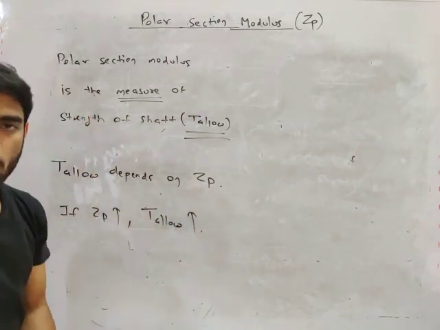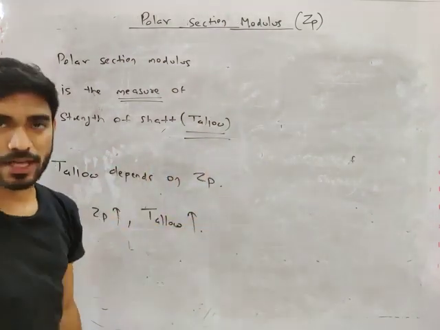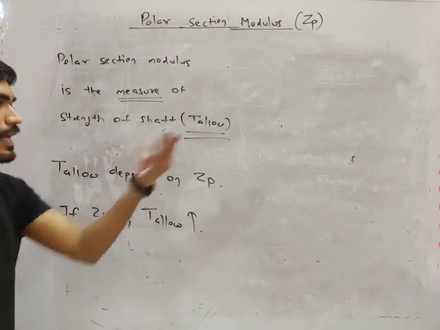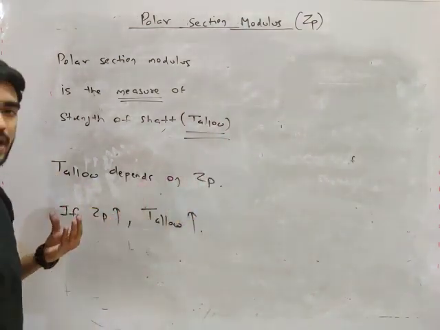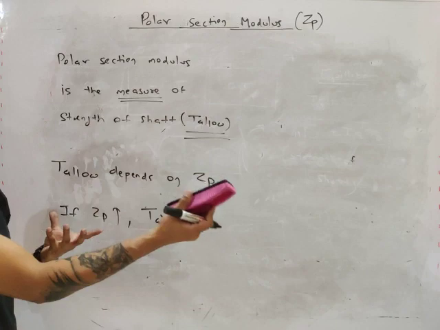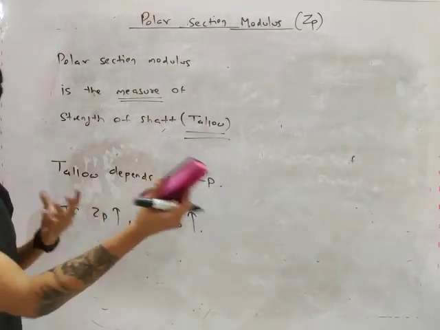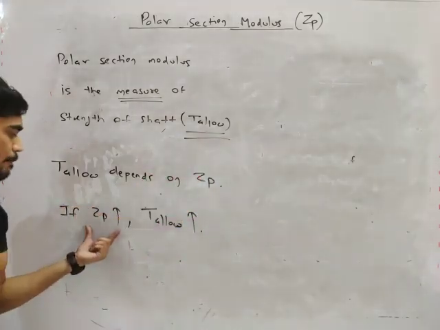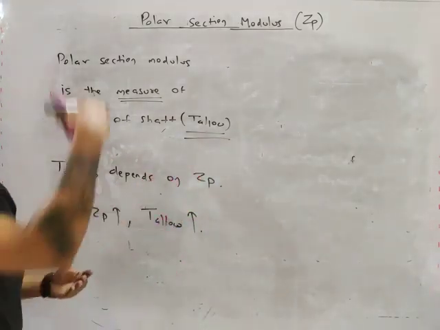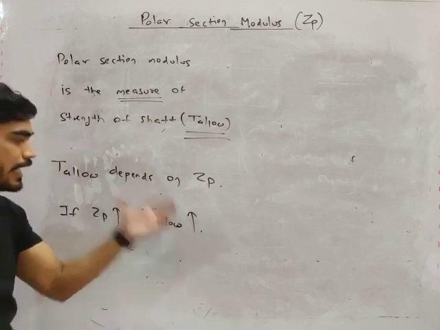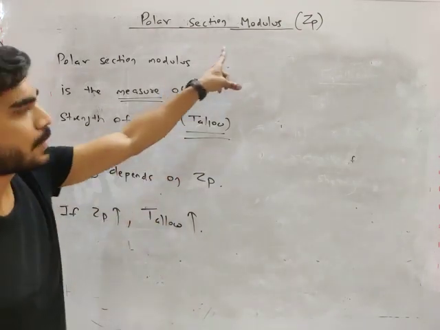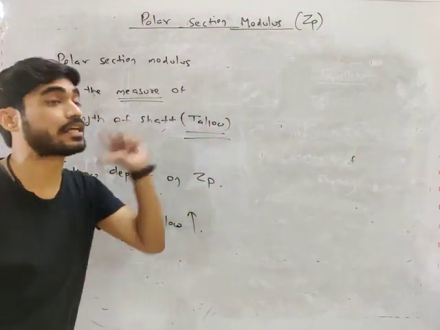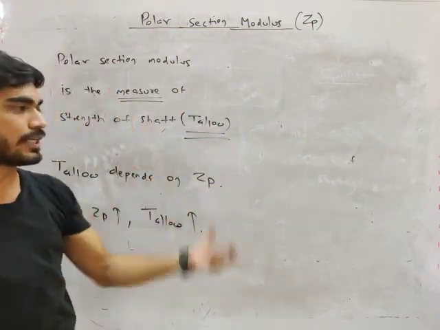So if you want to know which shaft is stronger, what will you do? You will compare their ZP. If you have two shafts and you want to see which shaft will resist more torque, you will compare their ZP. The shaft which has greater ZP will have greater T allowable. ZP is the parameter which decides the value of T allowable. If ZP is more, T allowable is more.